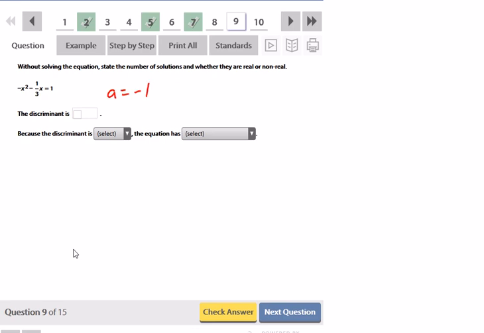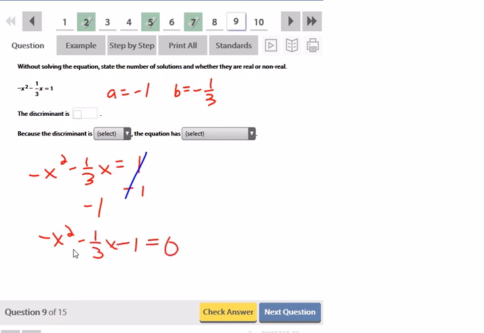Here my A is negative 1. B is negative 1 over 3. And actually, because this is equal to 1, I would have to subtract 1 on both sides to get negative x squared minus 1/3 x minus 1 is equal to 0. So C would be negative 1.